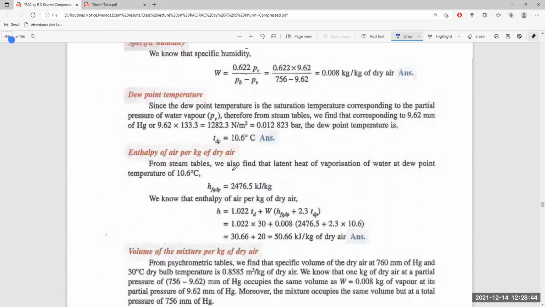We'll also find that the latent heat of evaporation at dew point is given from the steam table as 2424.76 kilojoule per kg. So the enthalpy of air per kg of dry air is the sensible heat of dry air plus the latent heat at dew point temperature. Put in the values and get the enthalpy per kg of dry air.